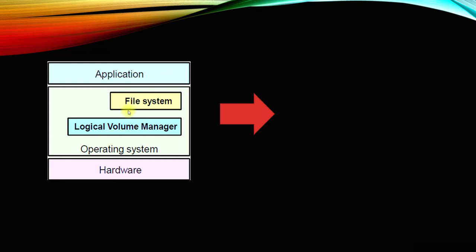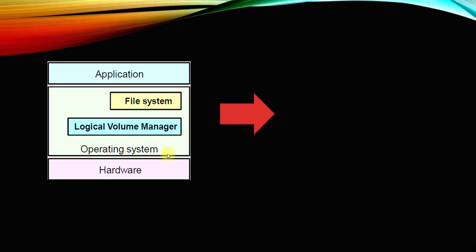We partition according to whatever storage requirement we need, install the file system on top of it using mkfs, which we all know, and then we store the application files, and application users can use those files.